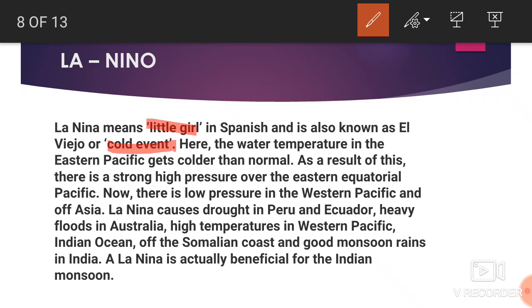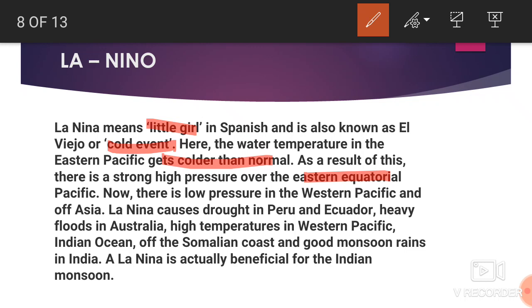The water temperature in the Eastern Pacific we denoted in the graph. Eastern Pacific is the Peru coast. The Eastern Pacific gets colder than normal. As a result of this, there is a strong high pressure over the Eastern Equatorial Pacific, and there is a low pressure in the Western Pacific.